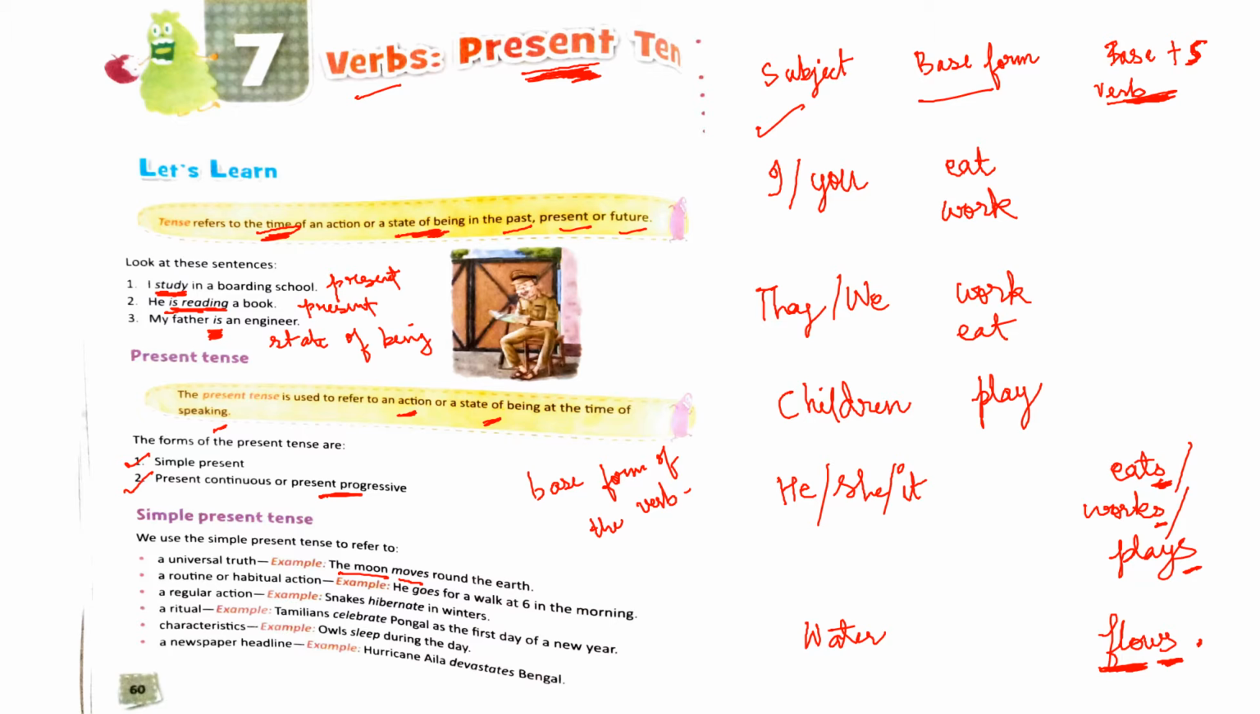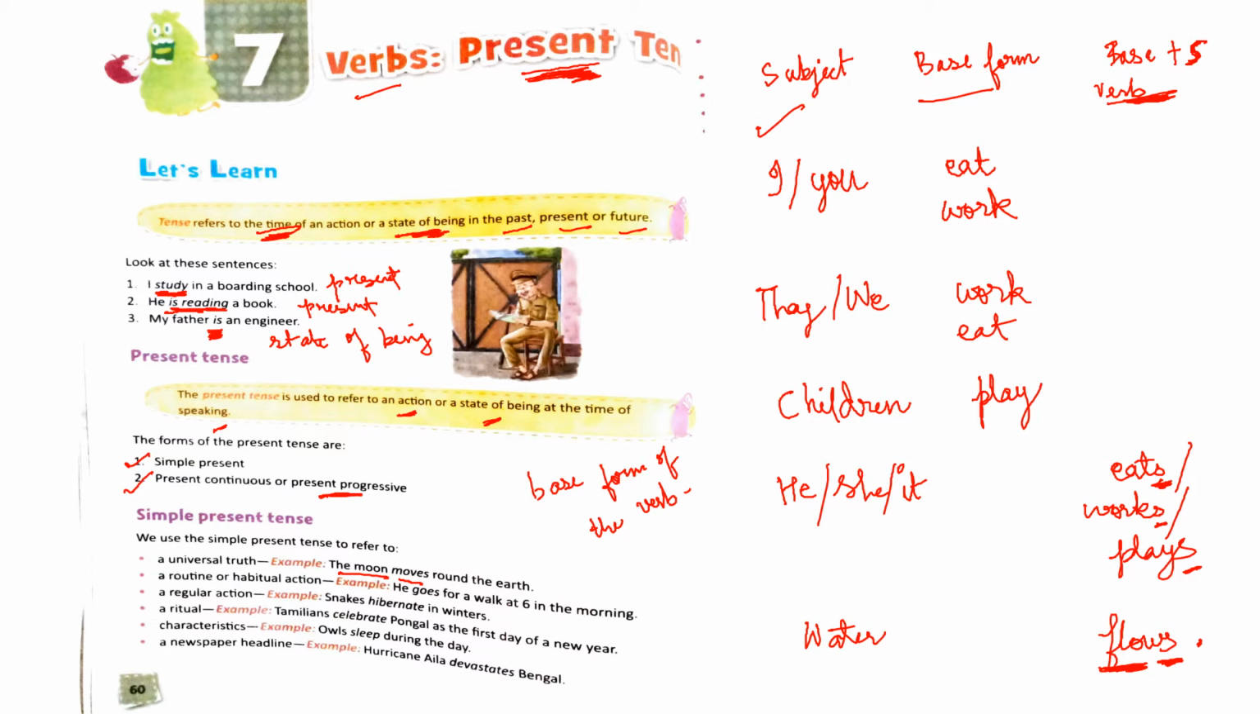Okay, next is we use simple present tense to refer to a routine or habitual action. Whenever you're talking about any routine or a habitual action, then you always say those sentences in simple present tense. For example, he goes for a walk at 6 in the morning. Now this is a routine he's talking about. Every day at 6 he goes for a walk. So this is a routine, this is a habit that this person has. So when talking about such things, we use simple present tense.